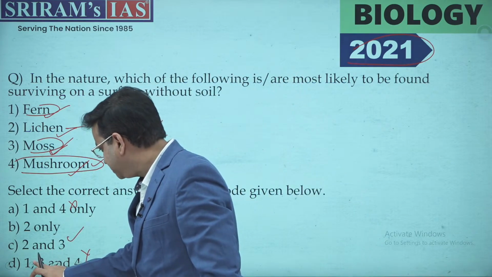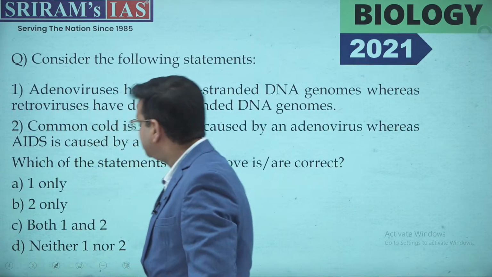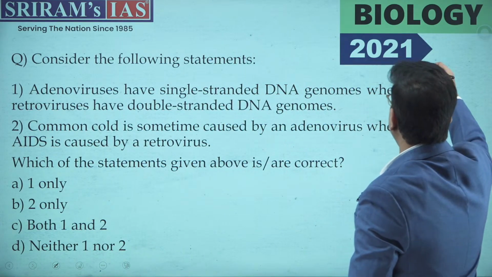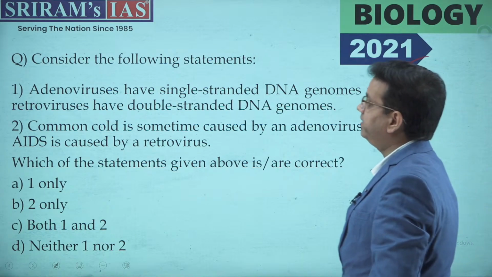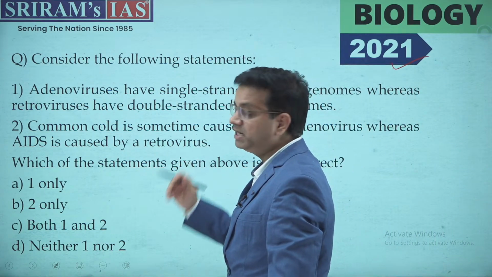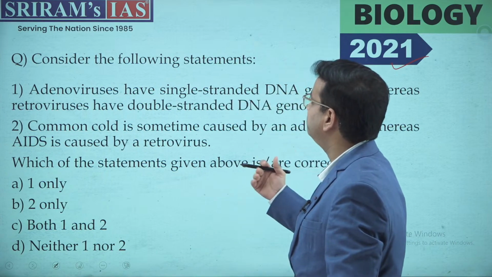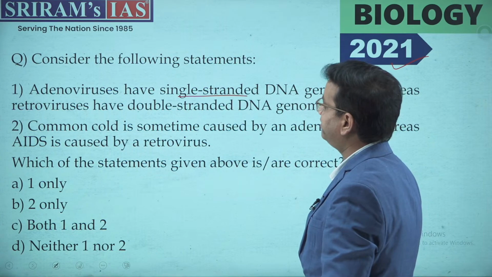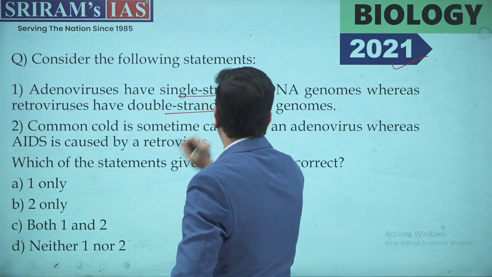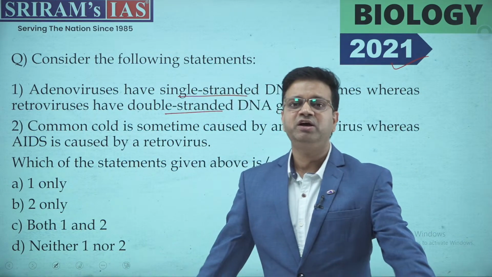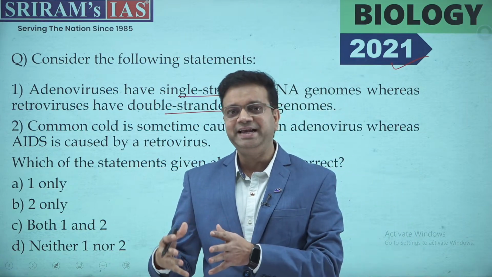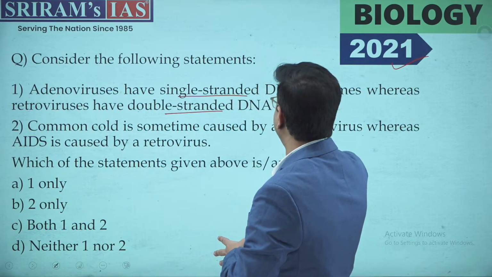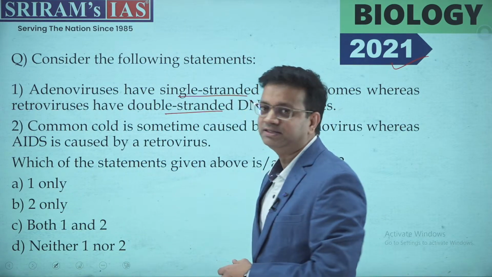Now moving ahead with the other question: consider the following statements. This question was there in 2021. There are two statements. The first: adenovirus has a single-stranded DNA genome, whereas retrovirus has a double-stranded DNA genome. If you have read the basics of DNA and RNA from the class 11th or 12th books, you can easily make out that this statement has been reversed in the examination.